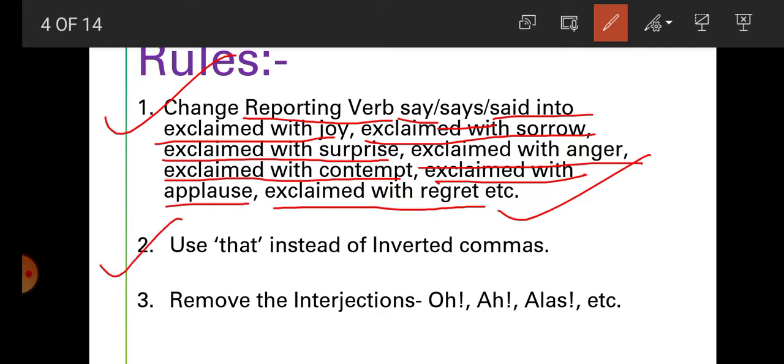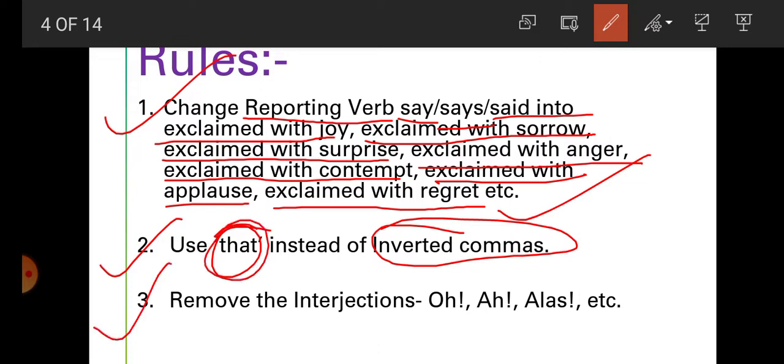Now, the second rule, students: use "that" instead of inverted commas. Here in exclamatory sentences, what are we using for inverted commas? That. Now rule number 3: remove the interjection oh, ah, alas, etc.